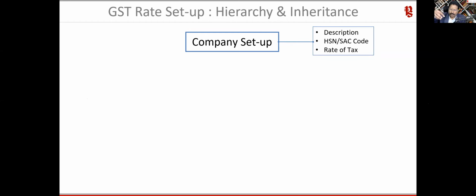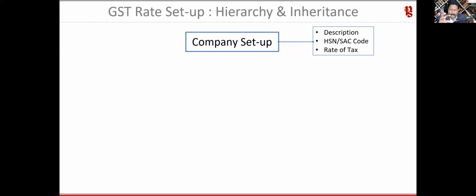The moment you configure them at the company level, you don't have to create any other configuration for GST, because all your purchase ledger, sales ledger, expenses ledger, and income ledger will automatically inherit the GST enablement. And also your stock items will automatically, whether you have 50 stock items or 50,000 stock items.